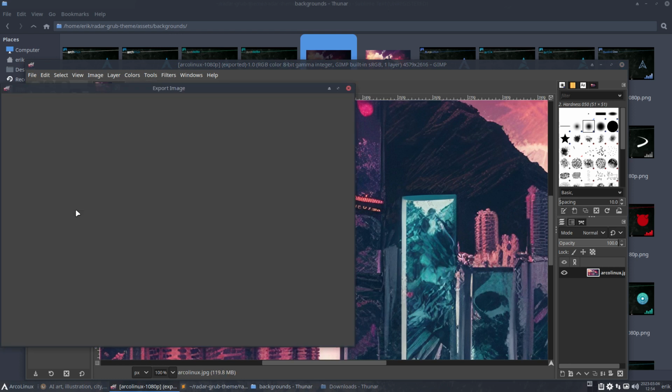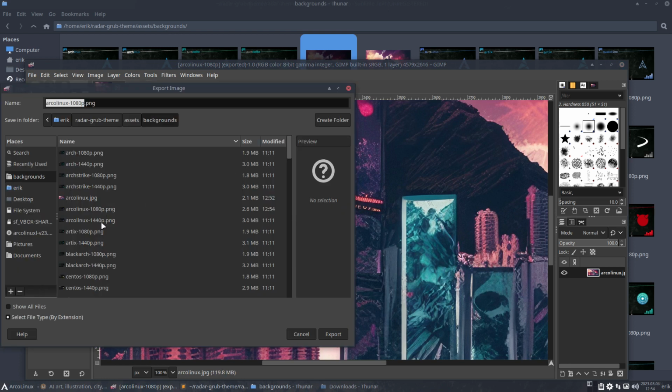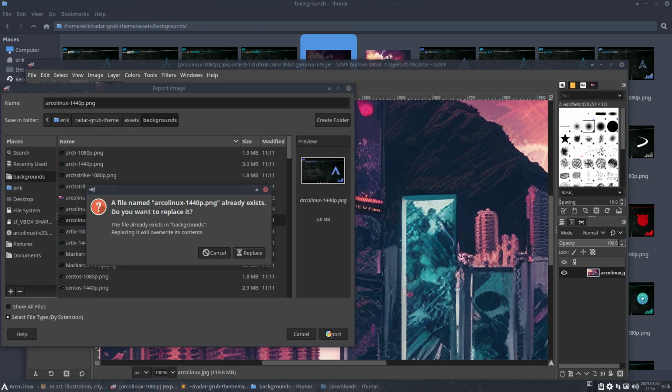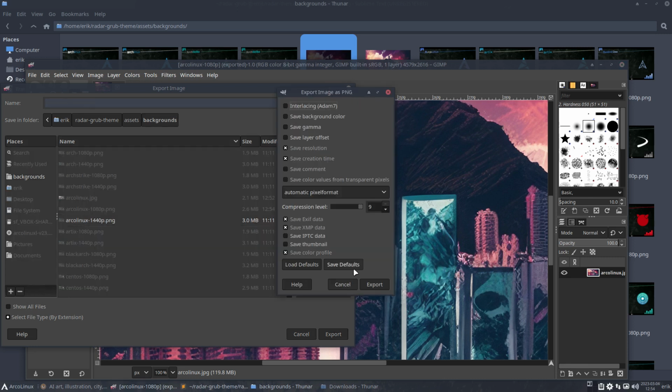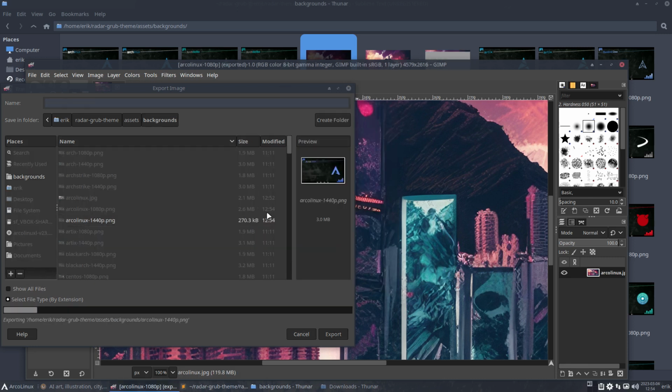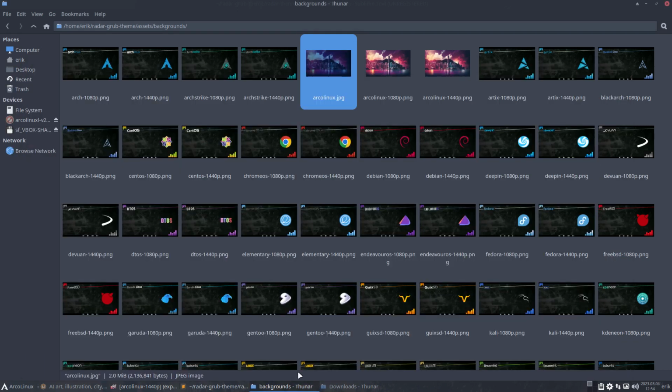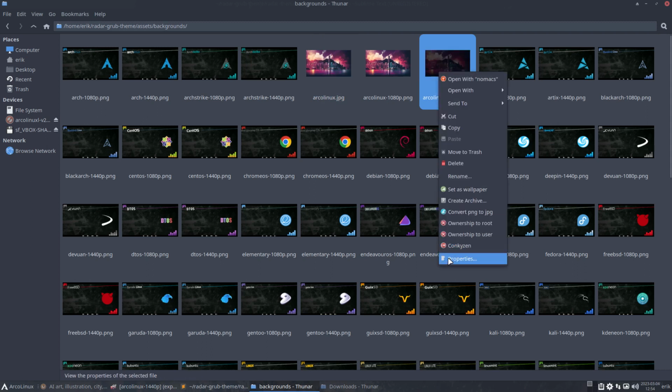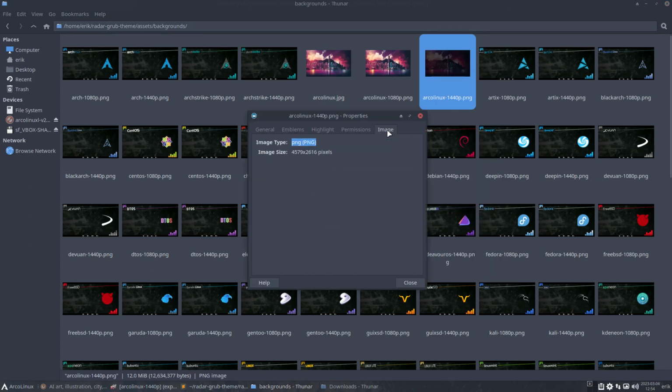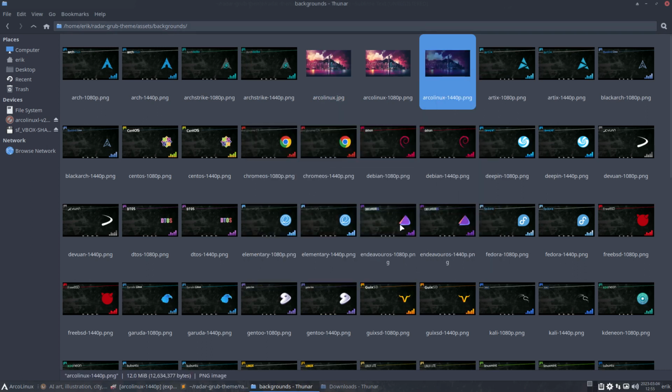File, export as. 1440. Replace. Export. I have to do it again for the 1080, because this is not 1080. This is huge, which is okay.